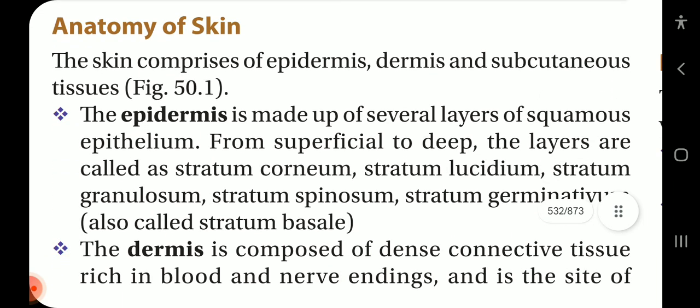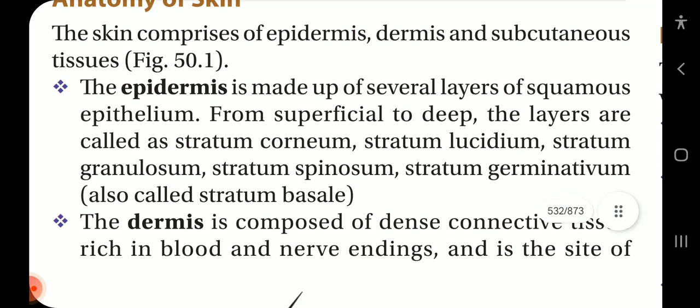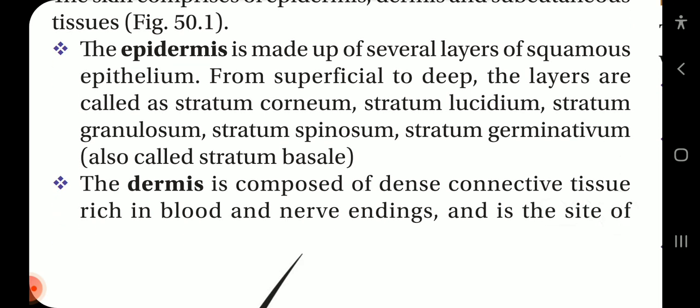Anatomy of skin. The skin comprises the epidermis, dermis, and subcutaneous tissues. The epidermis is made up of several layers of squamous epithelium. From superficial to deep, the layers are called stratum corneum, stratum lucidum, stratum granulosum, stratum spinosum, and stratum germinativum, also called stratum basale.